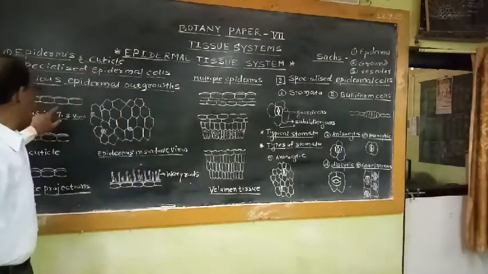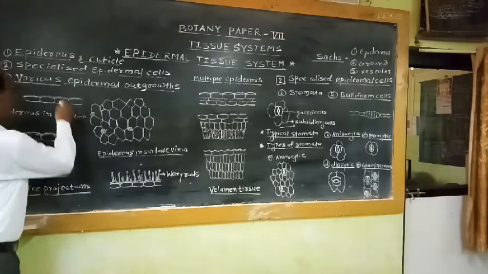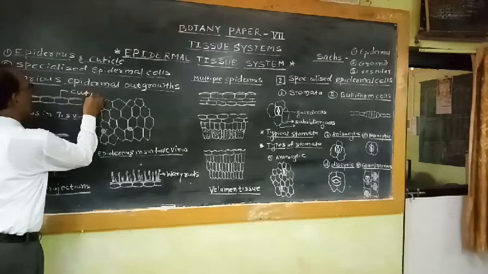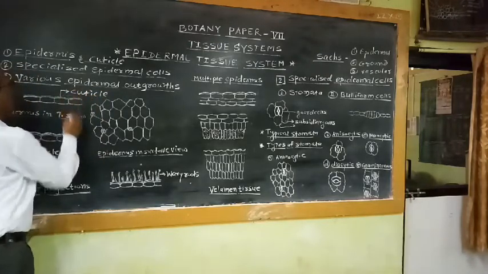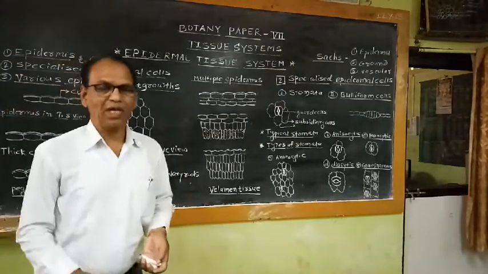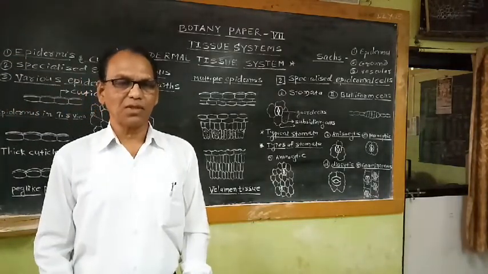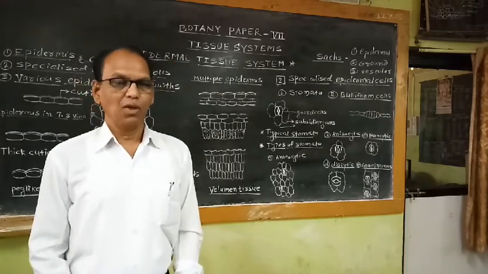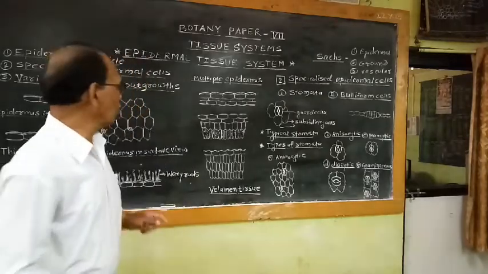The epidermis layer is covered with another protective covering, commonly known as cuticle. This cuticle is an additional layer of a fatty substance commonly known as cutin. Cutin is the name of the fatty substance made up of fatty material. This additional layer of cutin is commonly known as cuticle.